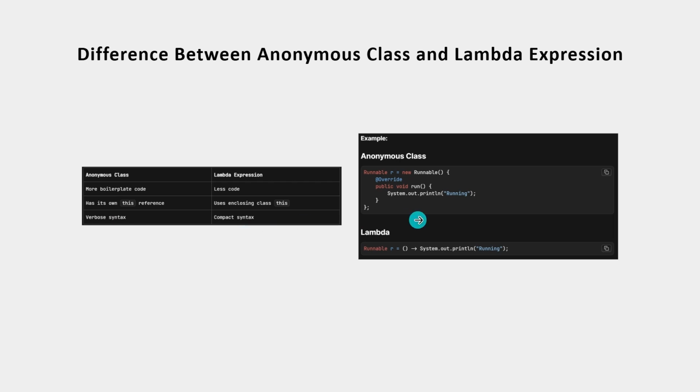So the high-level rule overview is too simple. If you are using an anonymous class implementation, it will take more code. If you use a Lambda expression, it is completed within a single line, if you see here.